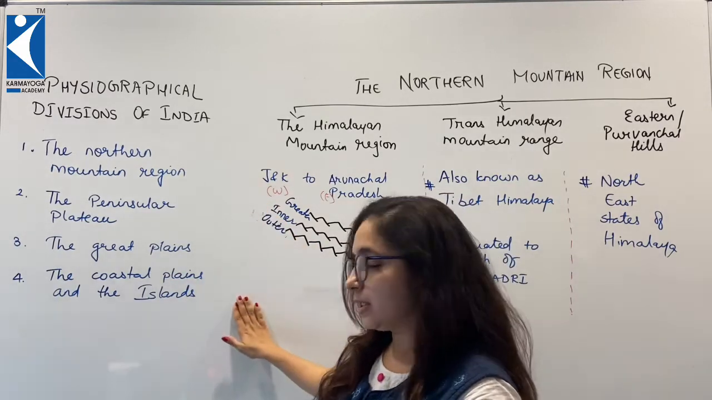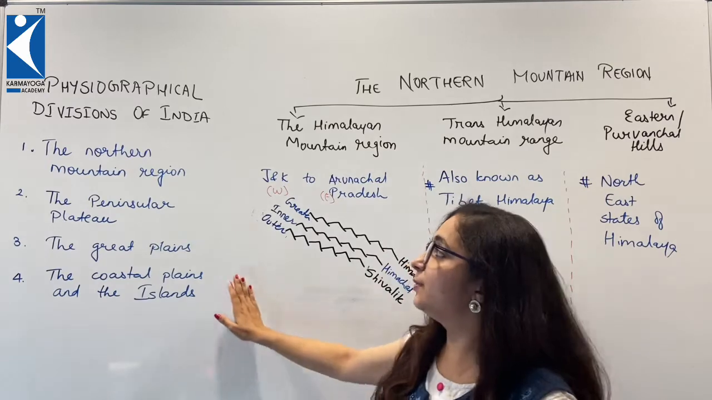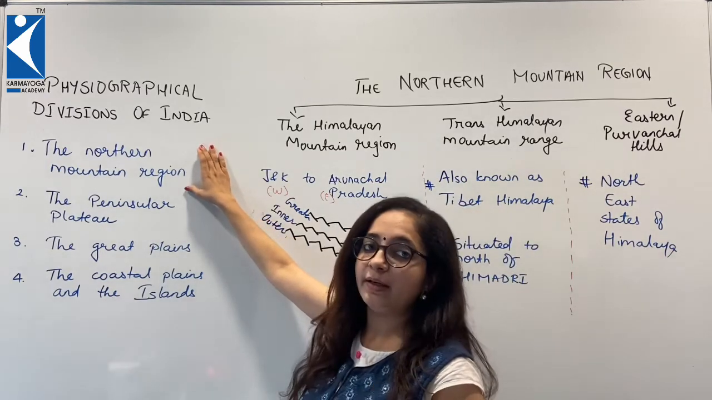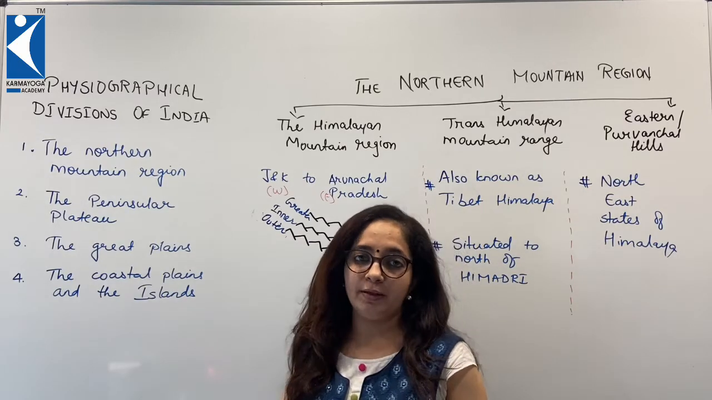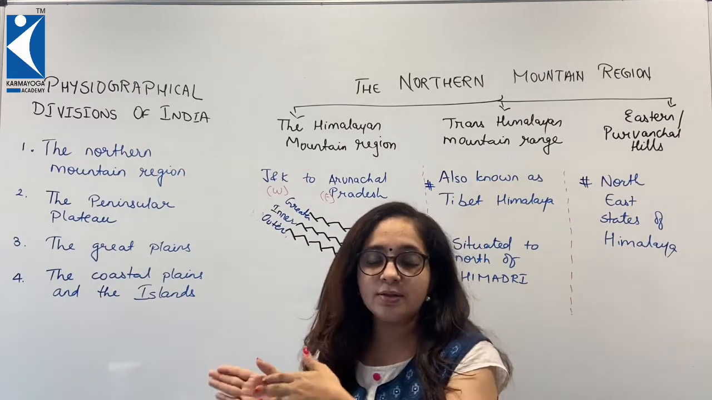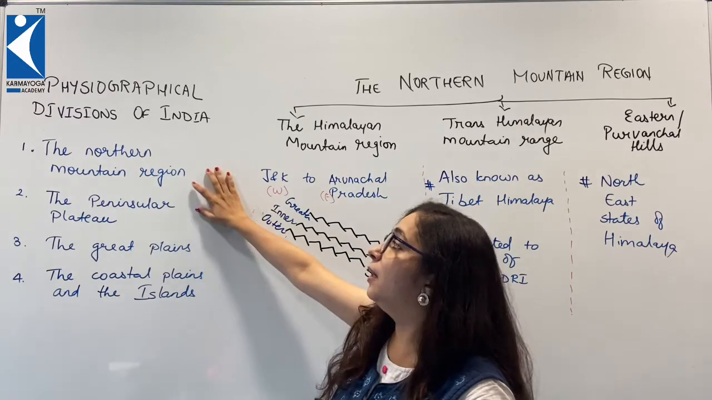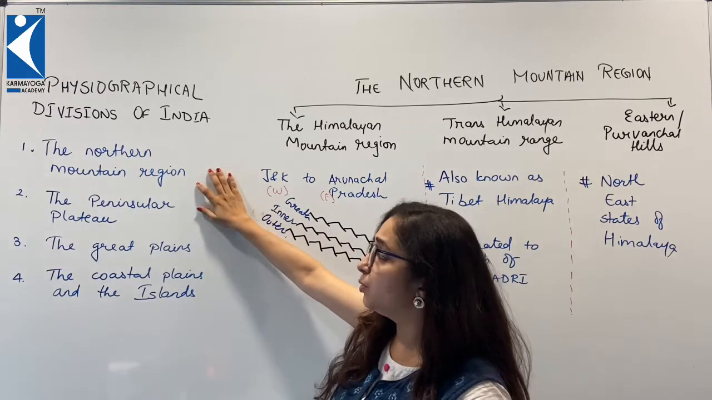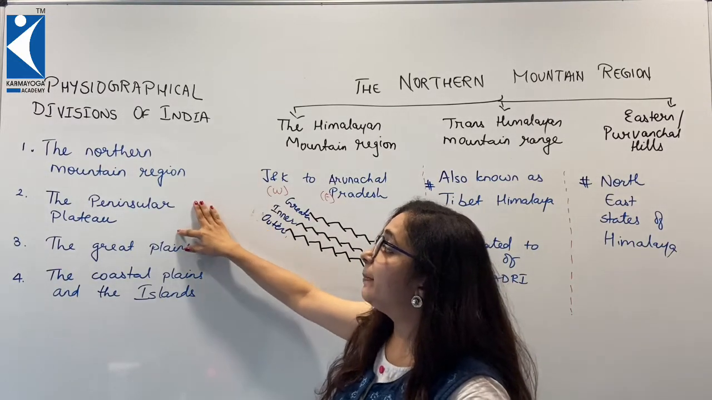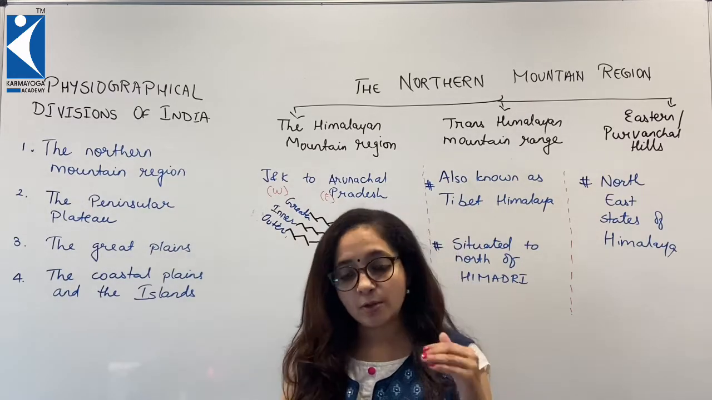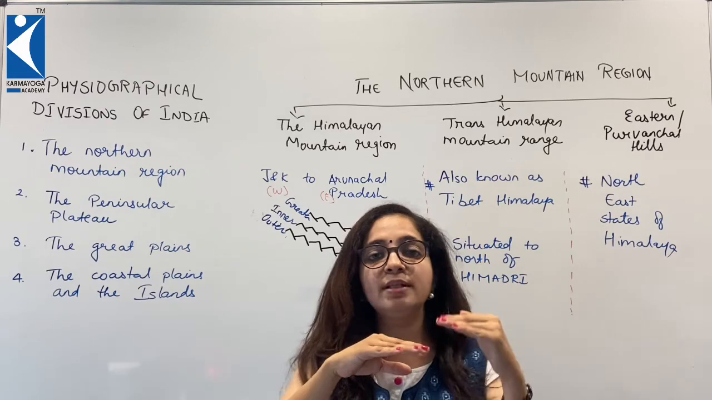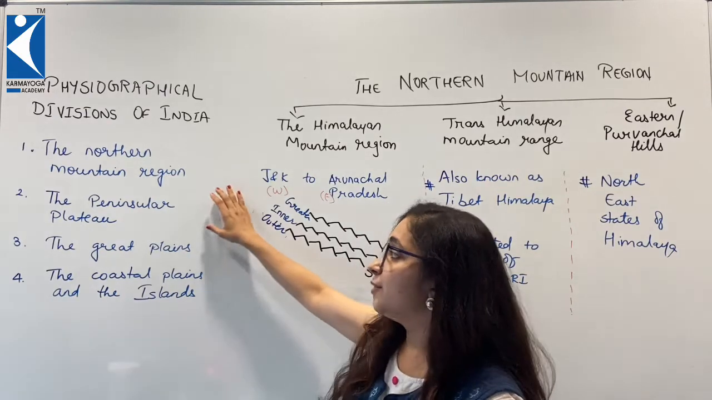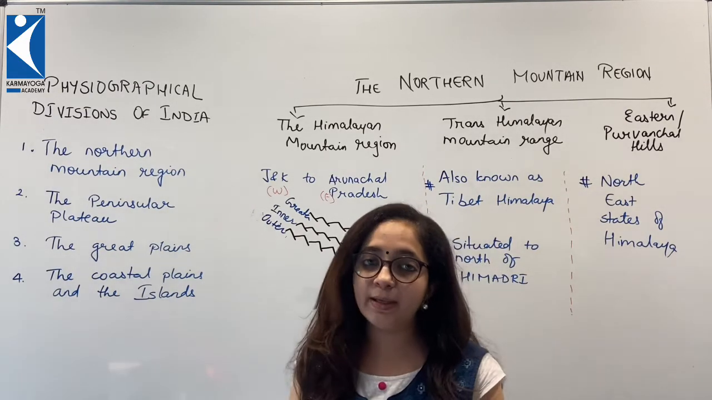So broadly it is classified as four. The first one is the northern mountain range. As in North India, there is a range of mountains. When a series of mountains come together, they form a range. Then the peninsula plateau. The peninsula is a high tableland, a flat land but above the sea level. Then the great plains.